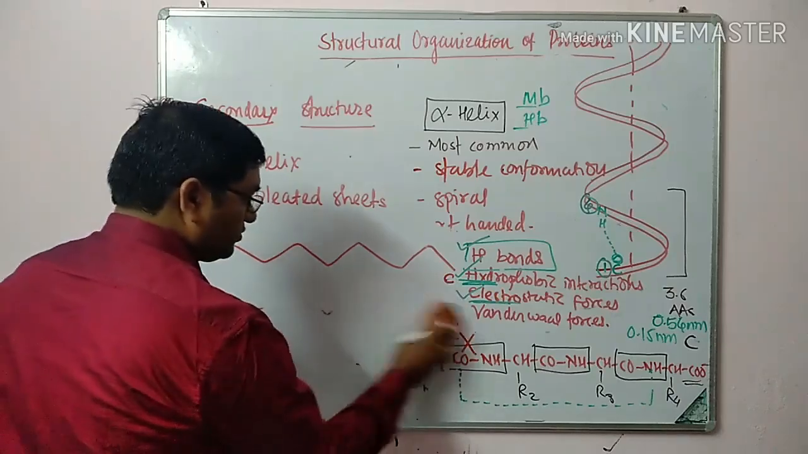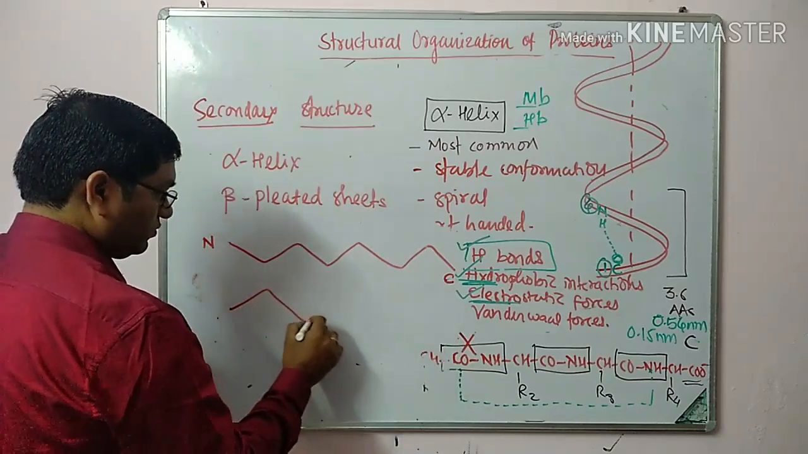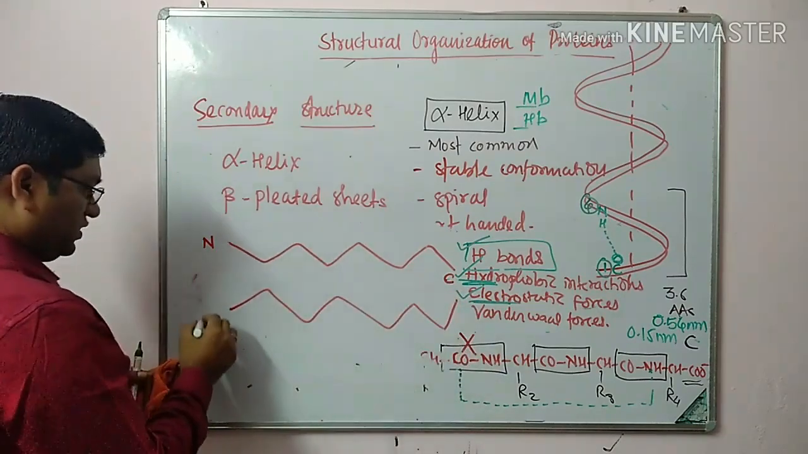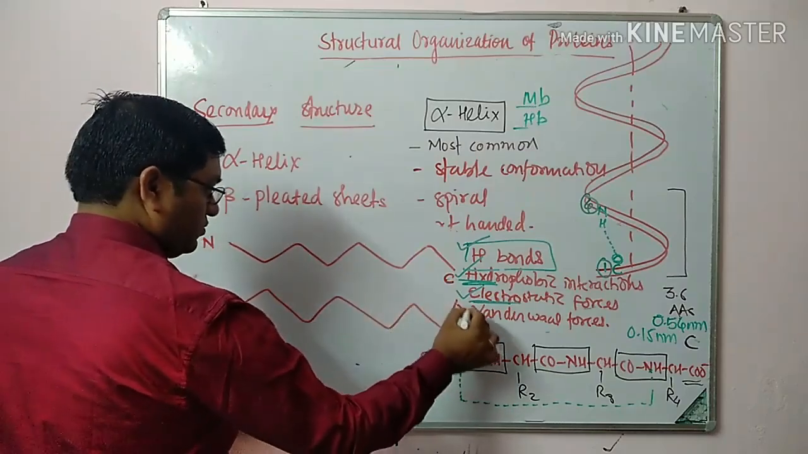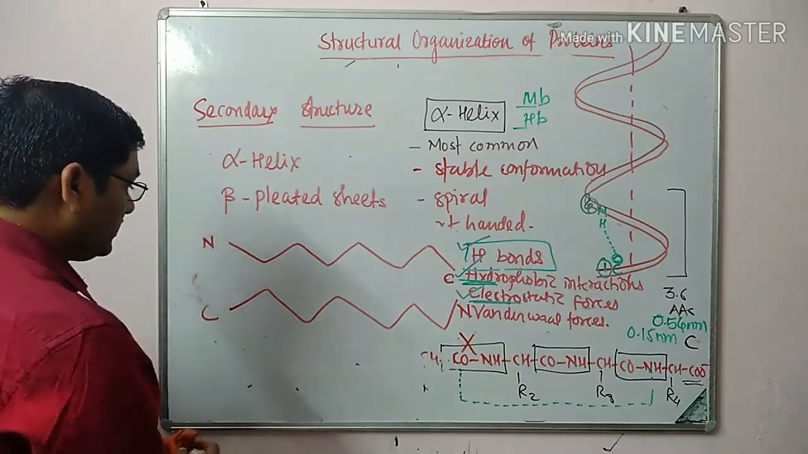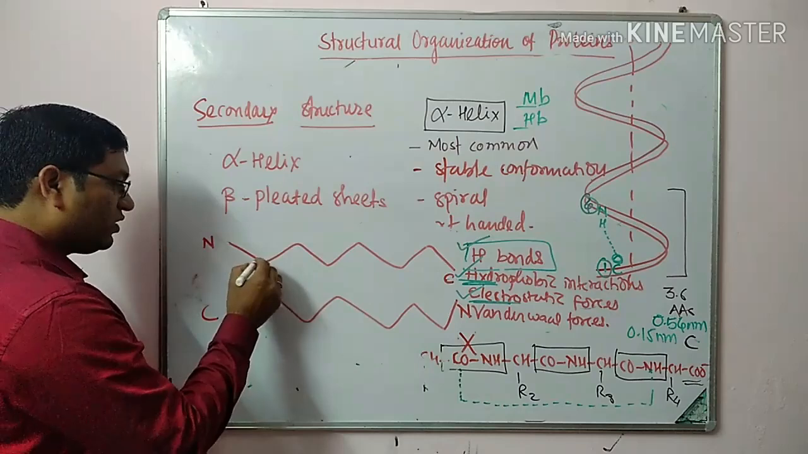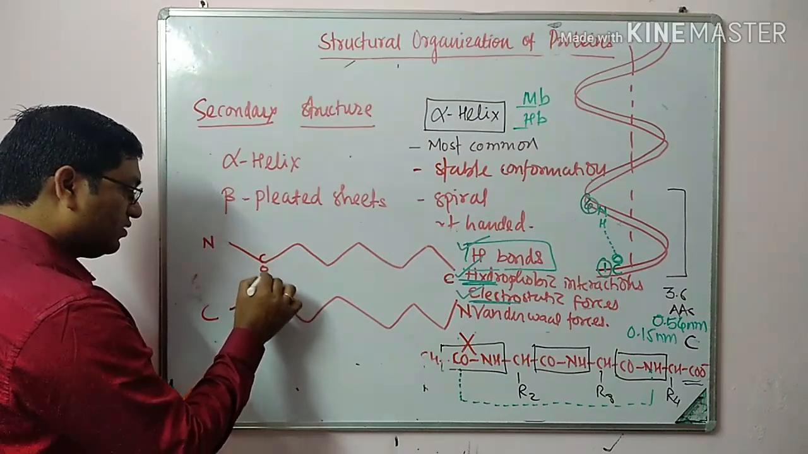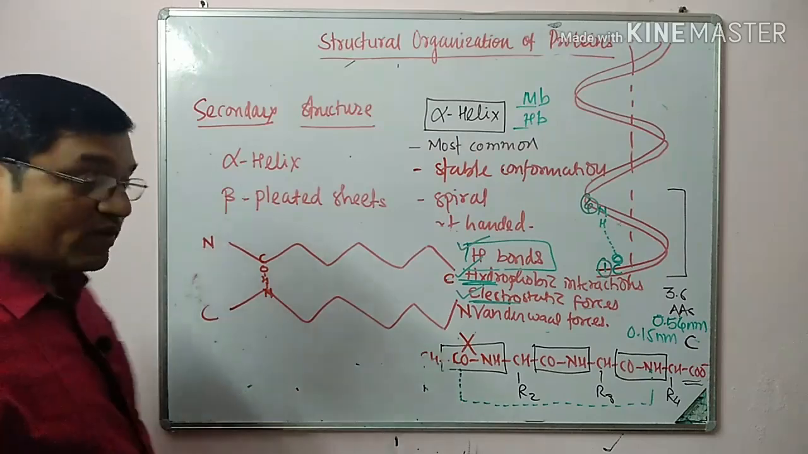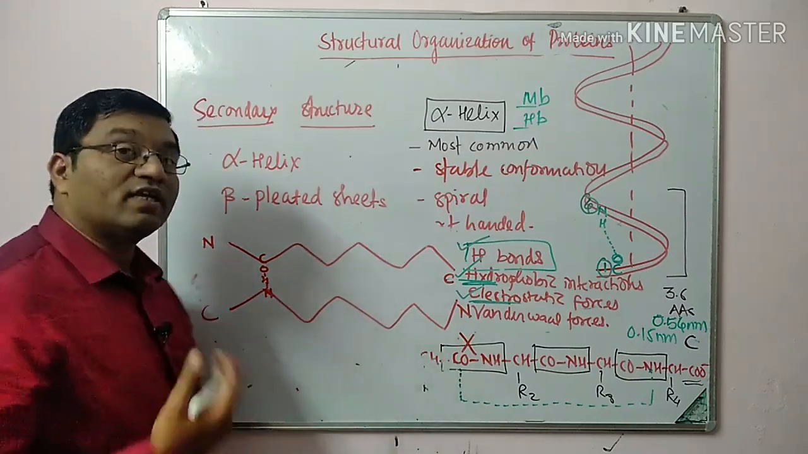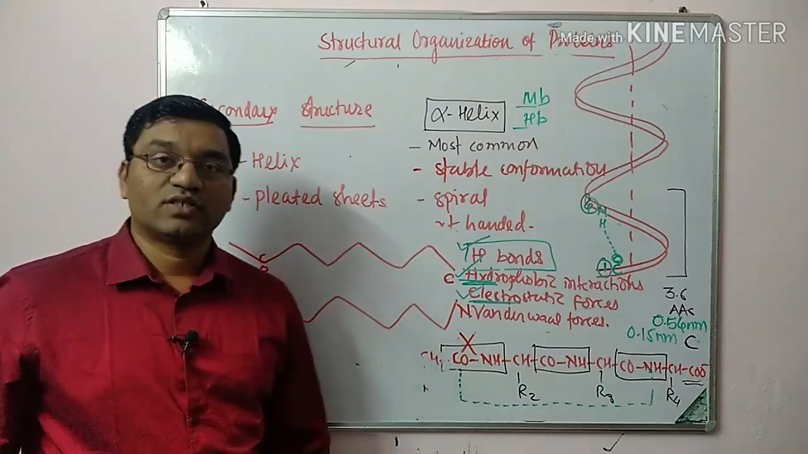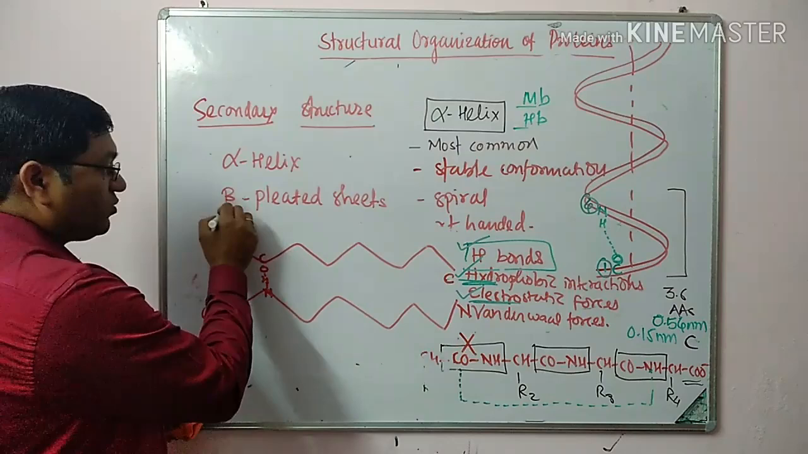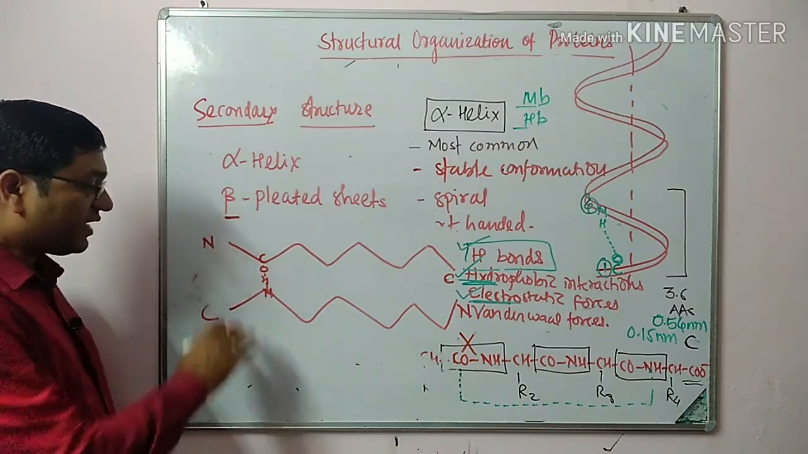And if they run in opposite directions, it is known as anti-parallel beta pleated sheet. They are stabilized by hydrogen bonding between carbonyl oxygen and amide nitrogen. They are stabilized by interchain hydrogen bonds, while in alpha helix they are stabilized by intrachain hydrogen bonds. So beta pleated sheets are of two types, parallel and anti-parallel. These are the extended sheets.